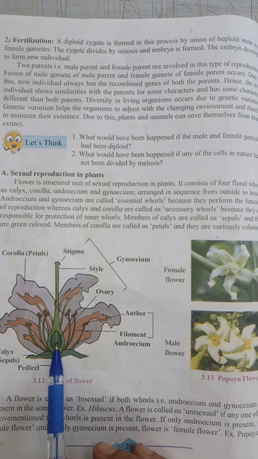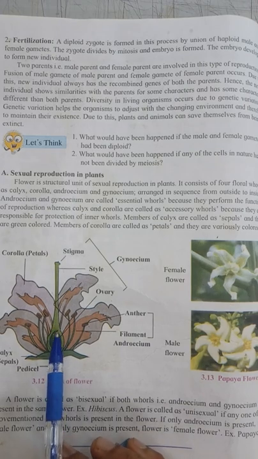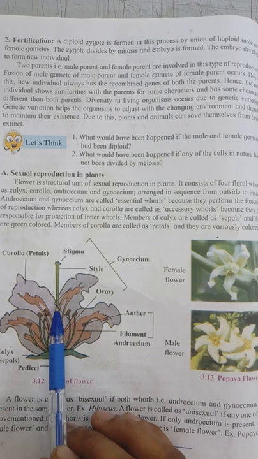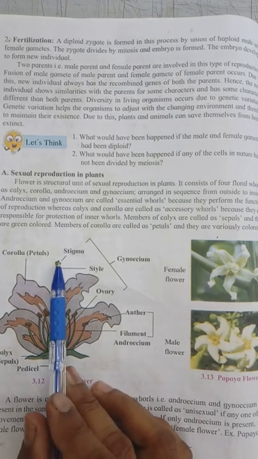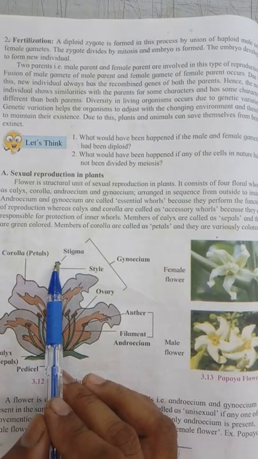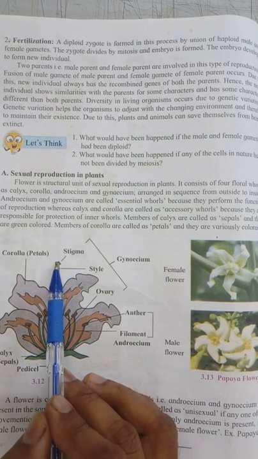In each ovule there is an embryo sac in which there is one female gamete, also called the egg. Style is a pipe-like structure, a hollow tube joining the ovary and stigma. Stigma is present at the tip of the carpel and has some sticky substance.